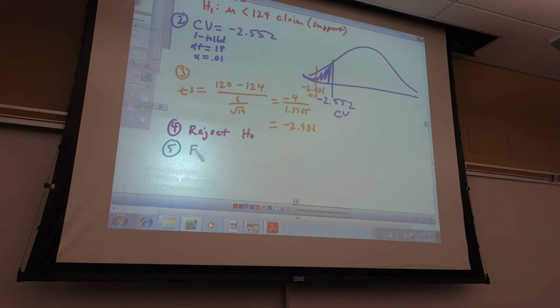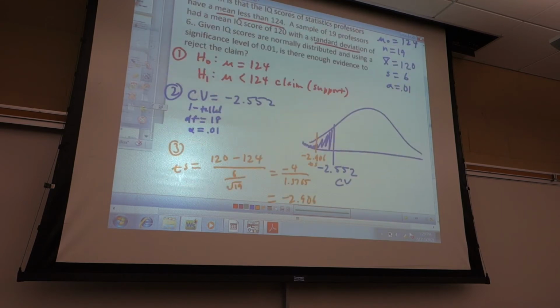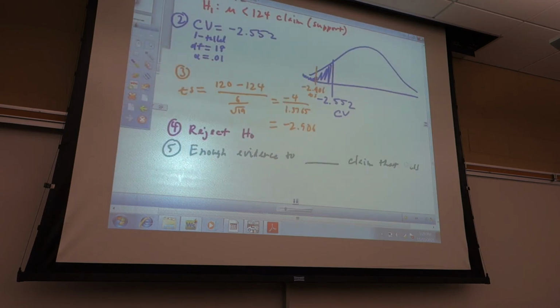So enough evidence to support my claim that SAT professors have IQ less than 124.